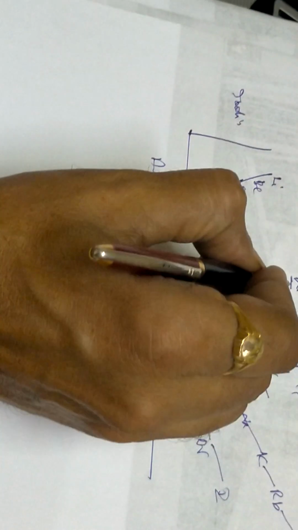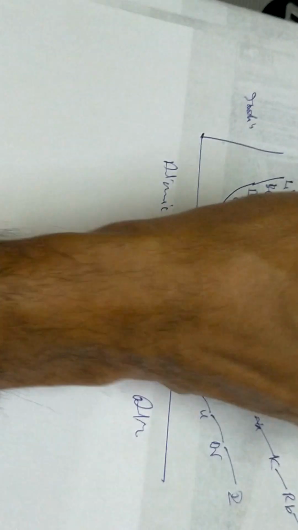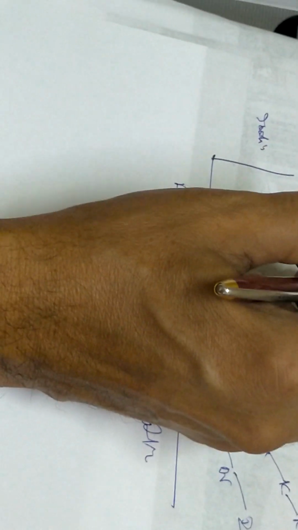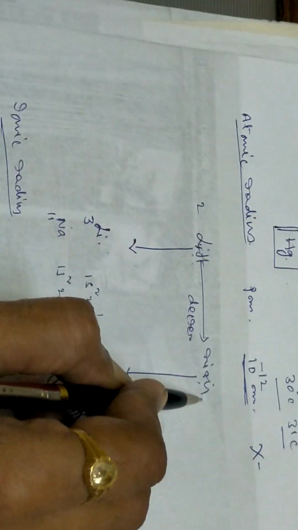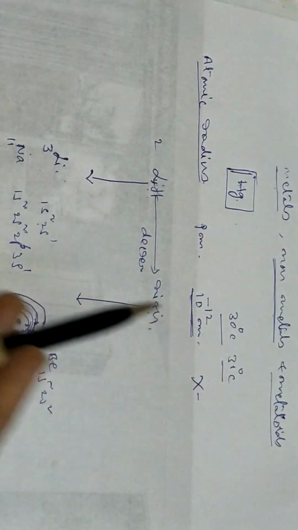This thing you have to remember: cation radius will be less, anion radius will be more. From top to bottom, the atomic radii will be increasing. From left to right, it will be decreasing. And exceptions are in the metal ions, mercury and gallium and cesium.